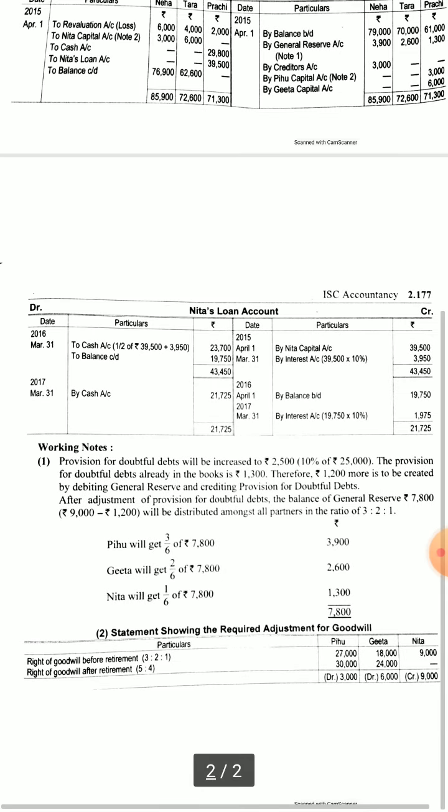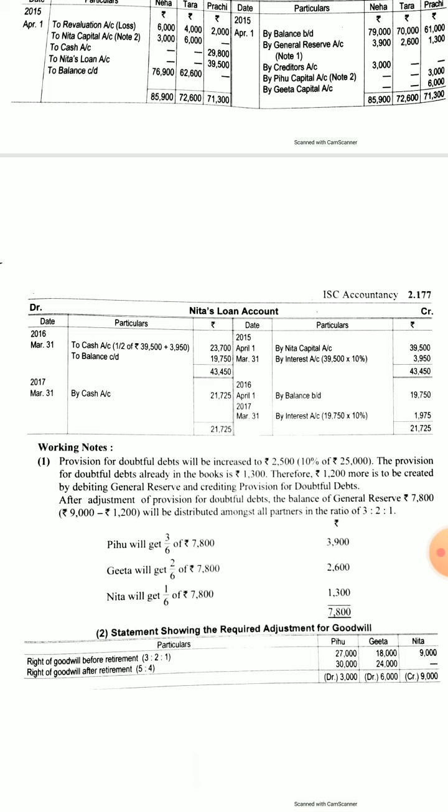So let's see the provision for doubtful debts. The provision for doubtful debts was said in the firm to be raised by 10% on the debtors, and the excess provision should be created from general reserve, and the balance of general reserve is to be distributed between the partners. So provision for doubtful debts was 1300 and it has to be made 2500. So 1200 is to be added more.